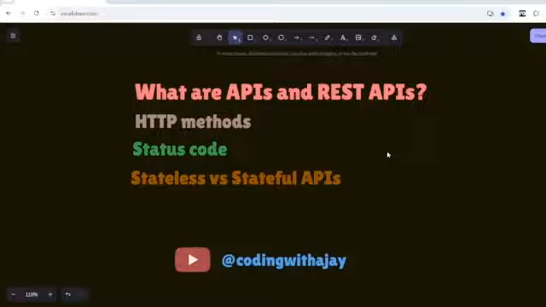For example, if you're trying to post something on the server and it was successful, then you should return 201, meaning the resource was created successfully. Or if you just say the request succeeded, meaning whatever you're trying to get, then you should return 200, meaning everything is fine. And let's just say 404, whatever you're trying to access doesn't exist there, then you should return a 400-level error. And if something is wrong on the server, let's say you were trying to access something and it didn't find it, but it caused some problem on the server.